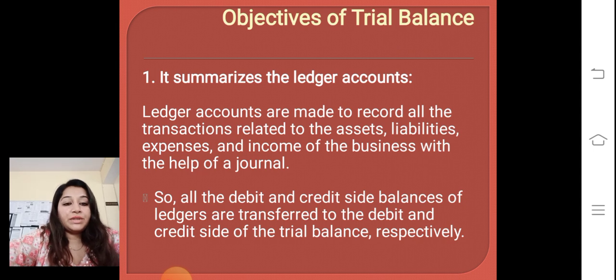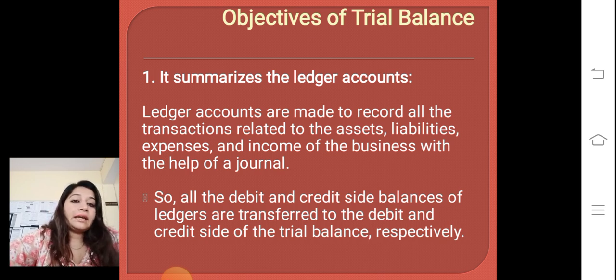The basic objective of trial balance. There are a few important objectives why the company is preparing the trial balance. The main objective is to assure the arithmetical accuracy of the business transactions. Other than this, we have a number of objectives why the company is preparing the trial balance.